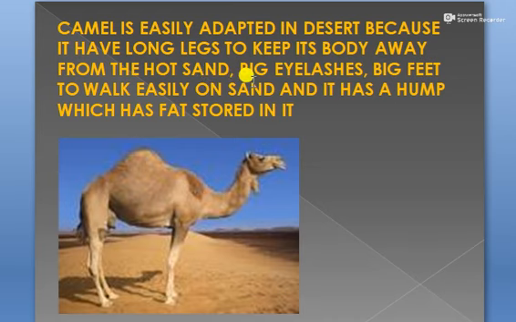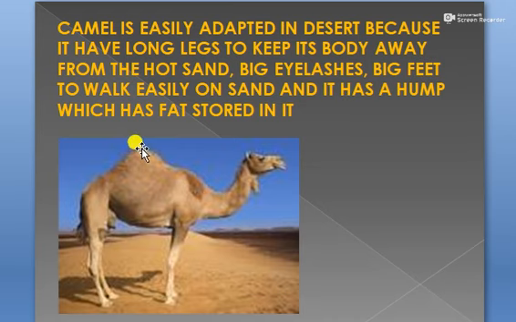It also has big eyelashes, which protect the eyes of the camel from the sand. The camel has big feet to walk easily on sand, and also it has a hump.